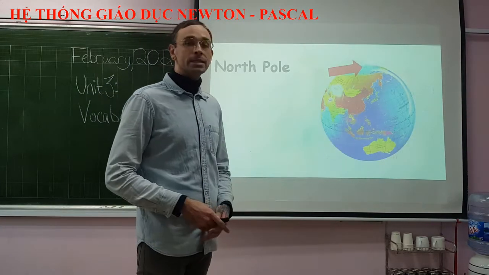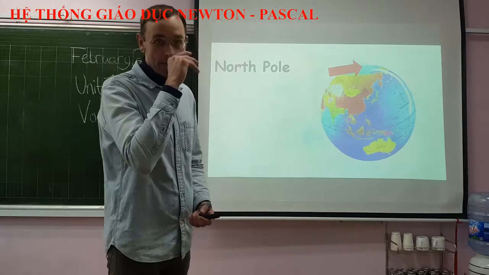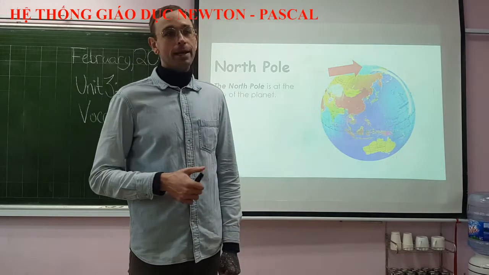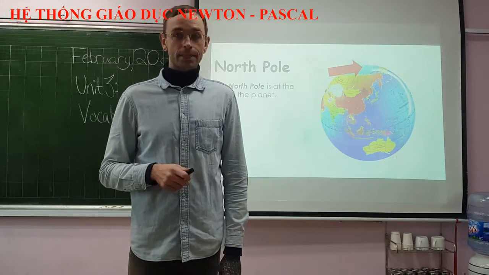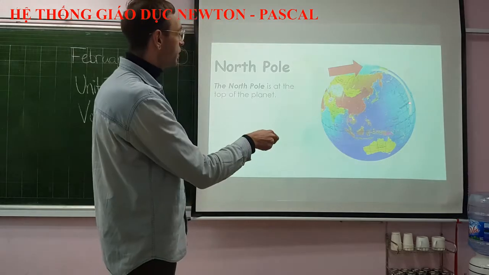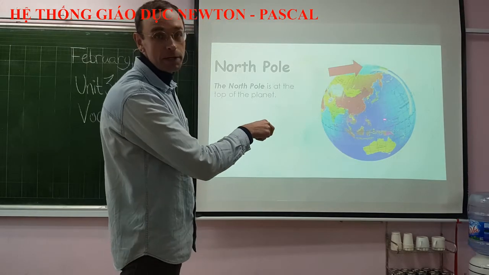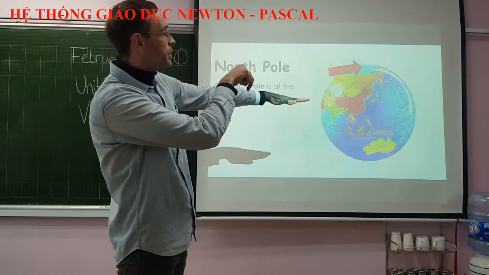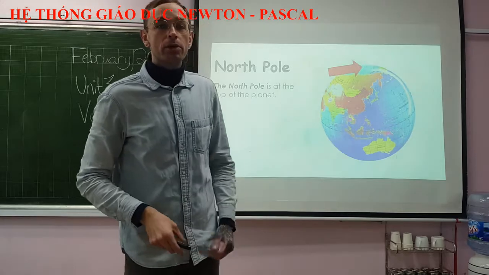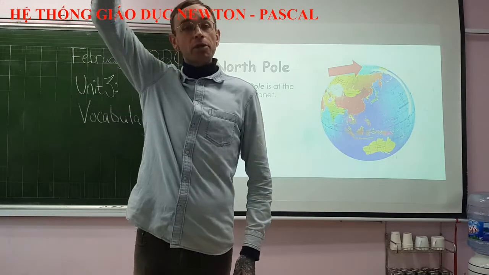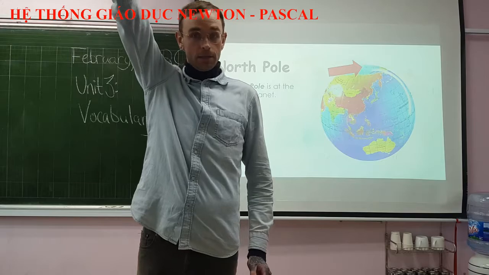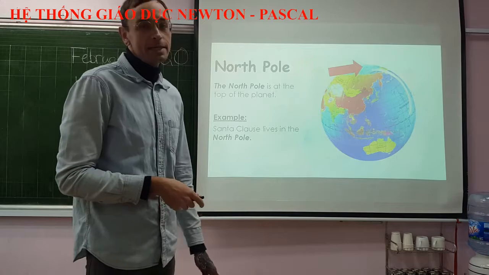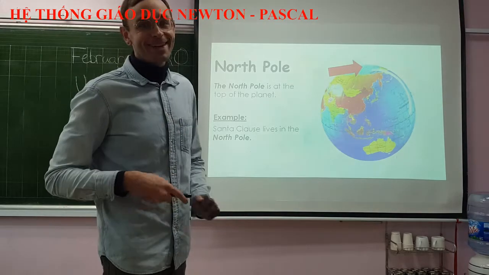Our next word is the North Pole. Okay? So, the North Pole is at the top of the planet, or what we think to be the top of the planet. So, we live in what's called the Northern Hemisphere. The Northern Hemisphere is the top half of the planet Earth. And because we live in the Northern Hemisphere, it seems like the North Pole is above us. Okay? Let's see North Pole used in a sentence. Santa Claus lives in the North Pole. Everyone knows that. All right?